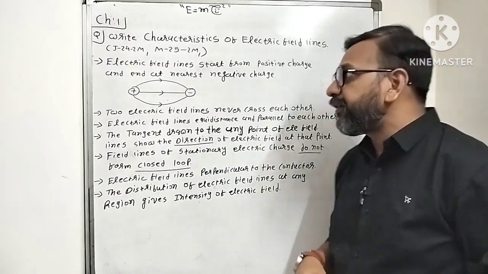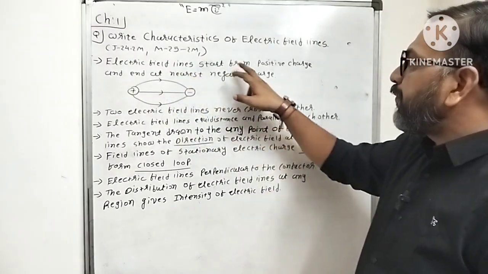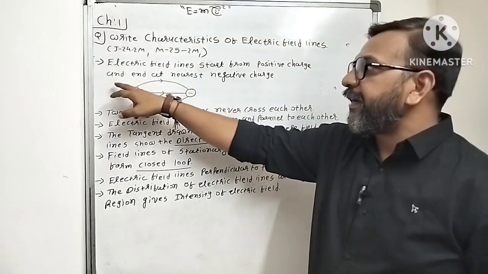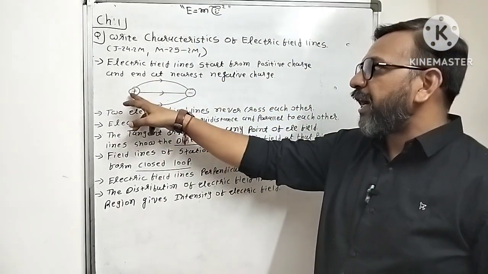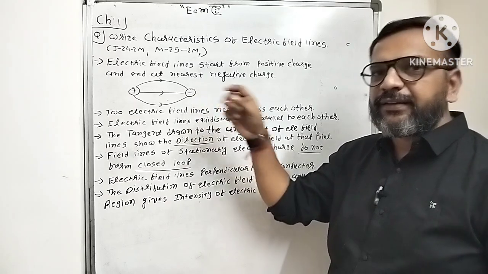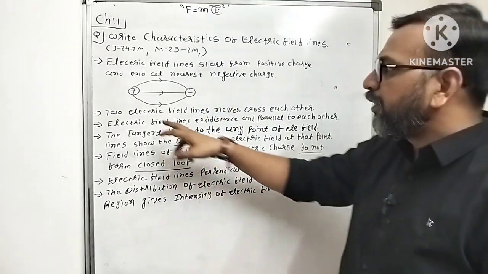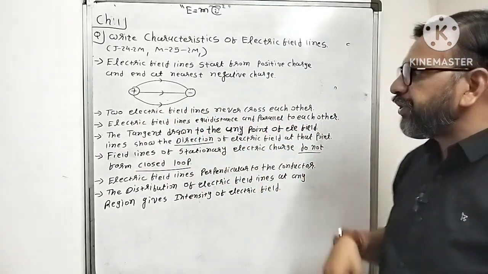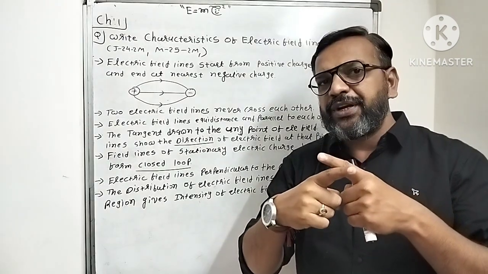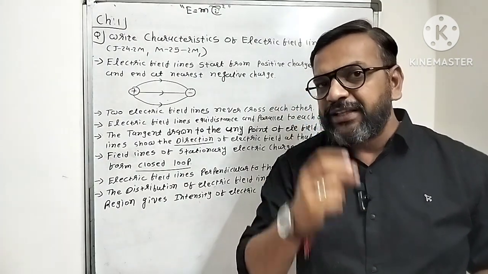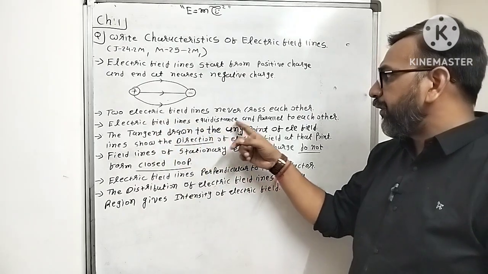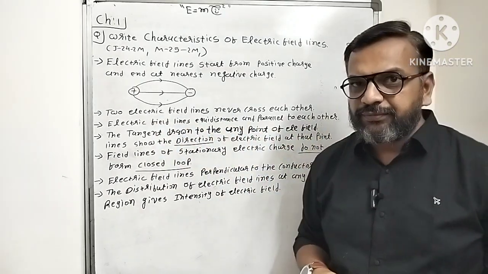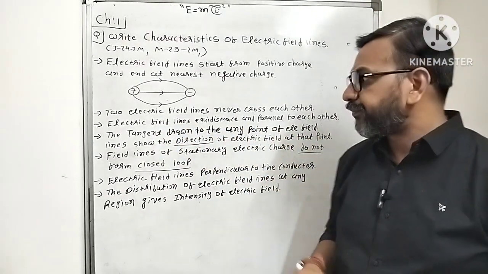Ready? Let's start. The electric field lines start from a positive charge and end at the nearest negative charge. So start from positive and end at the nearest negative charge. Two electric field lines never cross each other, because at the point of intersection we cannot draw two tangents. Clear? Third, electric field lines are equidistant and parallel to each other in a uniform electric field.